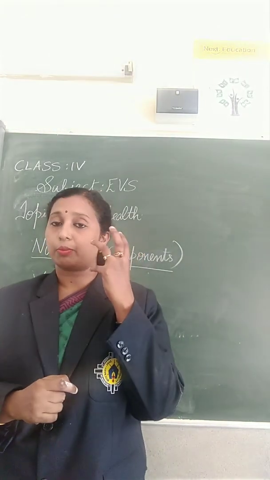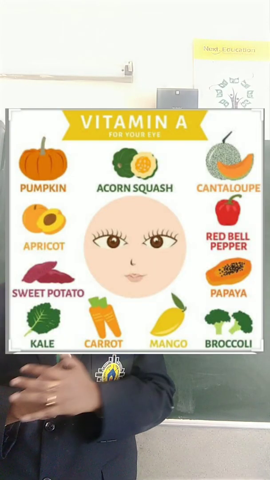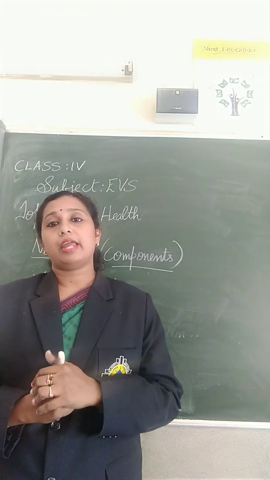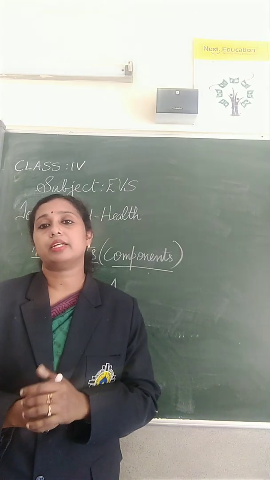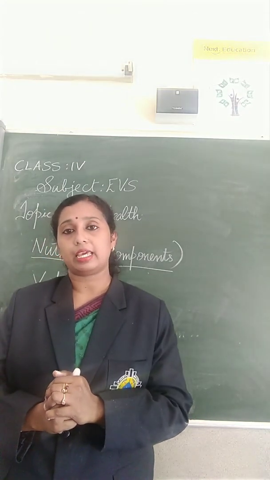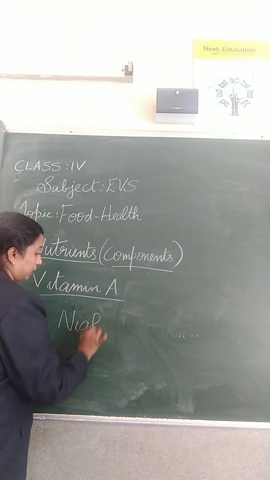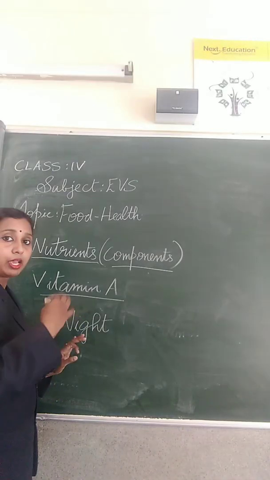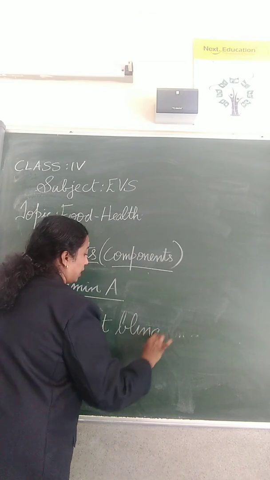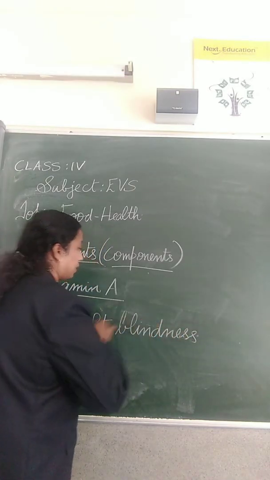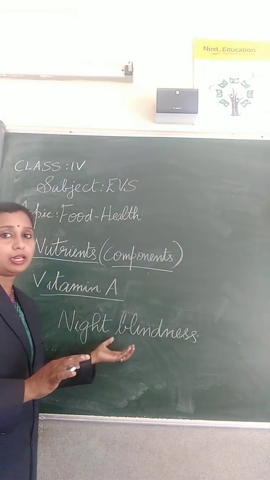To preserve good eyesight, skin and teeth, we will use vitamin A. And the disease caused by the deficiency of vitamin A is night blindness.